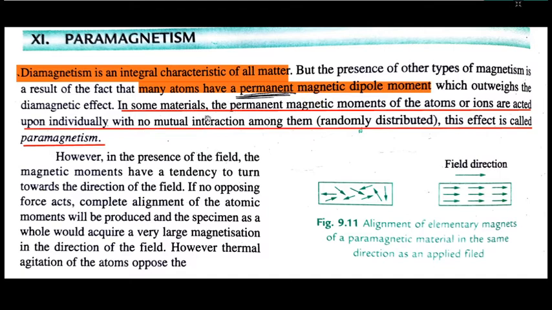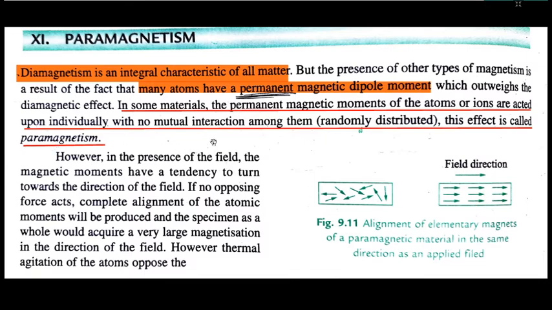Such permanent dipole moments, which are due to the atoms or ions, are individually with no mutual interactions among them, and are randomly distributed as shown here, but as and when the external magnetic field is applied, they get aligned, and that is called paramagnetism.